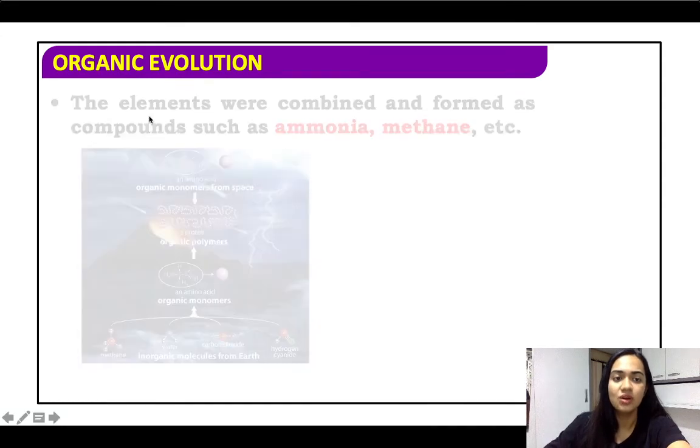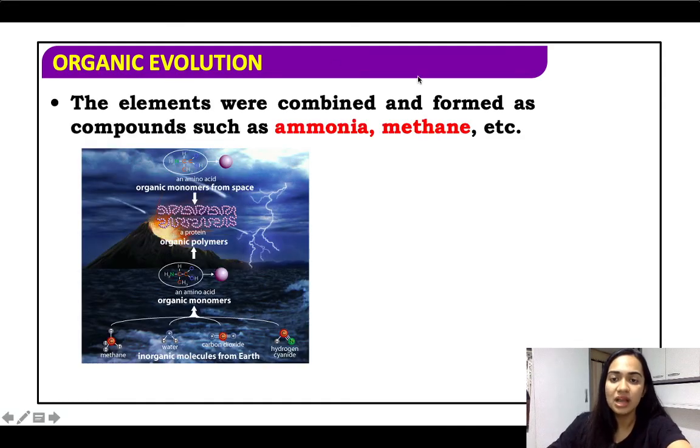ठीक है. Now, the elements combined and formed compounds such as ammonia and methane. तो जैसे मैंने कहा कि काफी elements एक दूसरे के साथ combine हुए and ammonia and methane जैसे molecules बने. So first you had hydrogen, helium, carbon, all right.